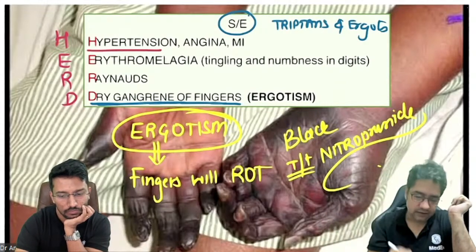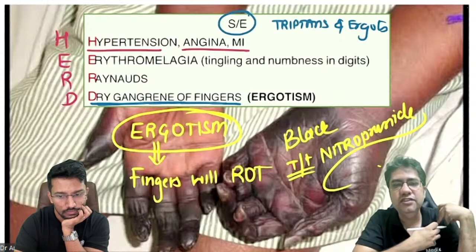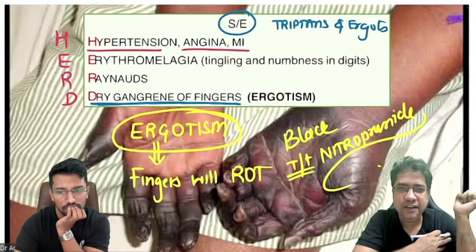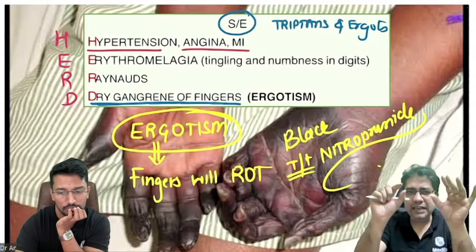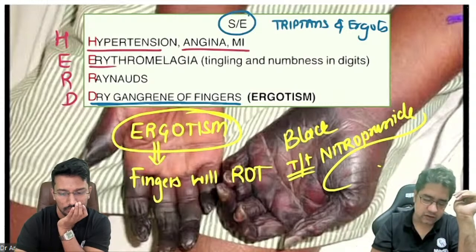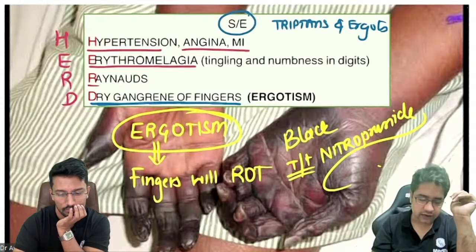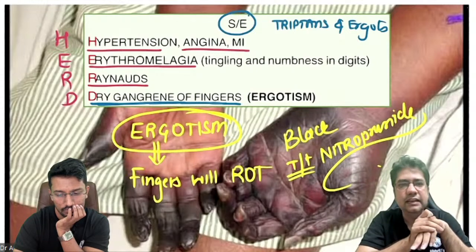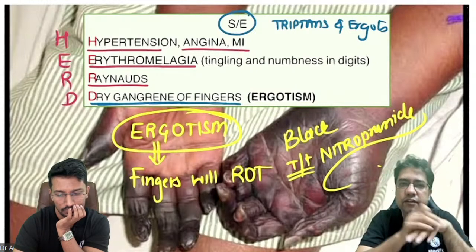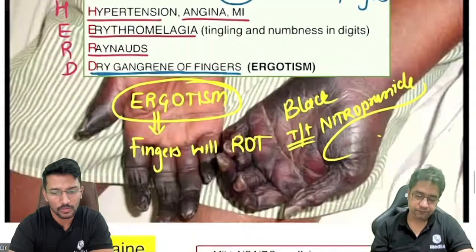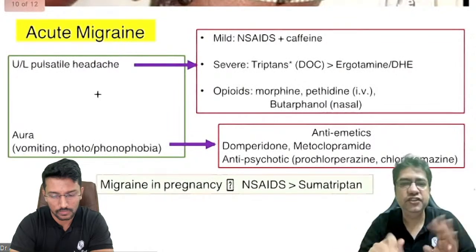Hypertension. Similarly, if there is vasoconstriction in the coronary artery, it will lead to vasospastic angina and MI. Similarly, there will be tingling and loss of sensation in fingers. This is known as erythromelalgia. There is Raynaud's phenomenon, and the most severe one is ergotism, that is dry gangrene of fingers and hands and feet. Done.